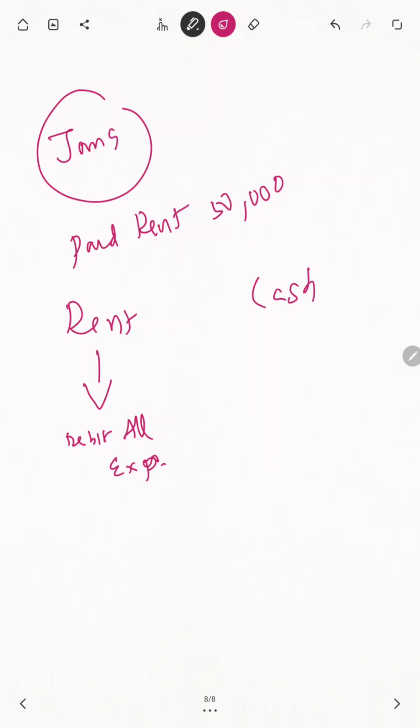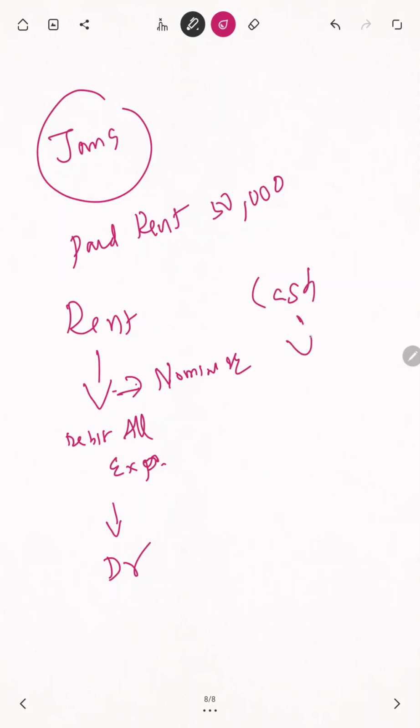Expenses. Here, rent is an expense, and they are telling you to debit all expenses, so you have to write debit only. That's all. Over. Finish. Cash is what account? Rent is another account. Rent is what account? That's also very important. Nominal account. After that only you have to tell debit.